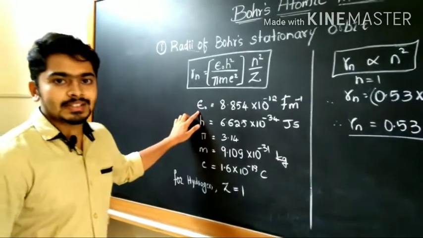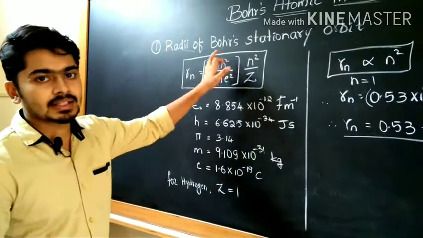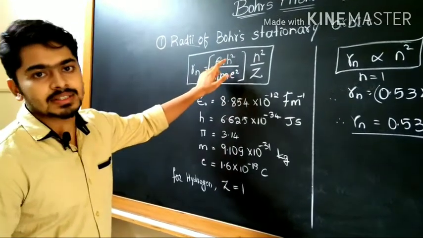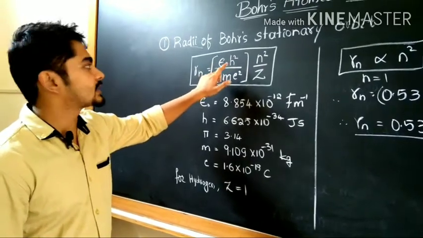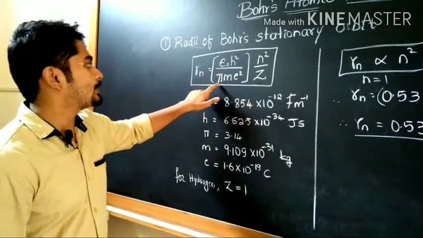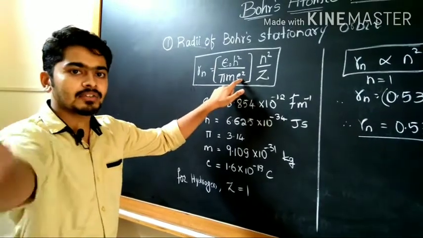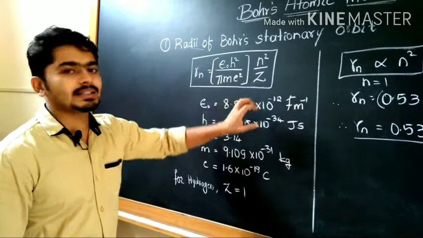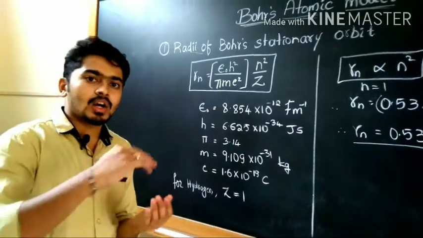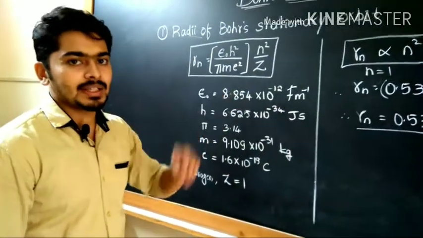There are some constants here. Epsilon naught is the permittivity of free space, h is Planck's constant, pi you know, m is the mass of an electron, e is the charge of an electron, and n and z relate to the orbitals, where z is the atomic number.